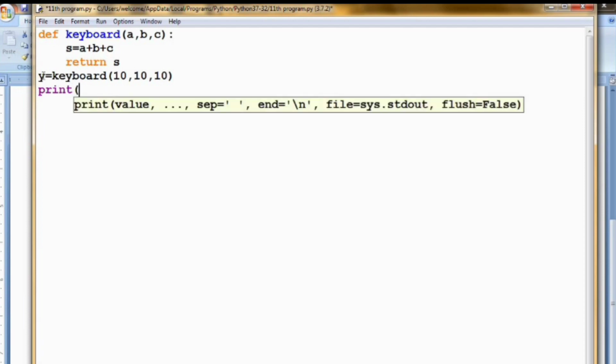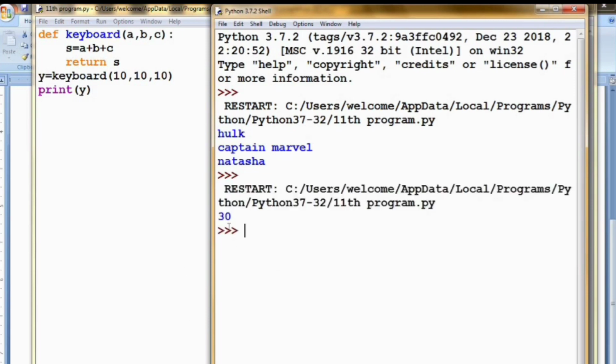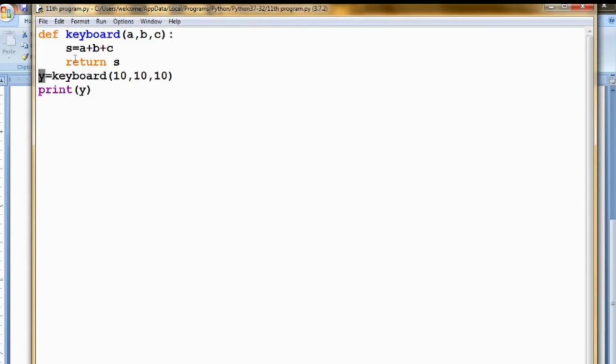Now I am just printing y. I am running it and showing you. See, 30 is printed. I have captured the value 30 inside the variable y. That is, when we called the keyboard function, s is equal to 10 plus 10 plus 10, which returned 30. The 30 is returned from the function and assigned, so now y is equal to 30. Hence 30 is printed. In this way you can use the return statement inside the function.